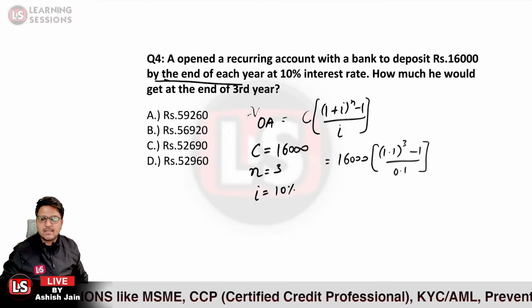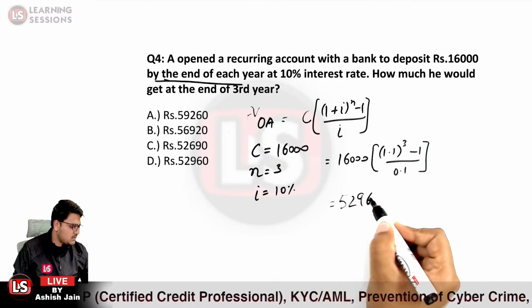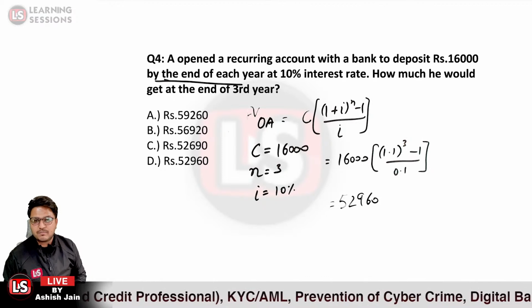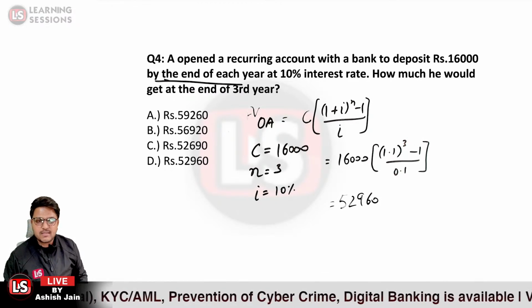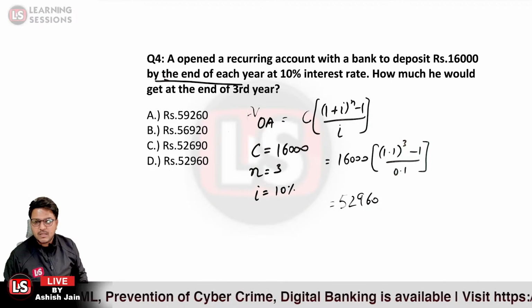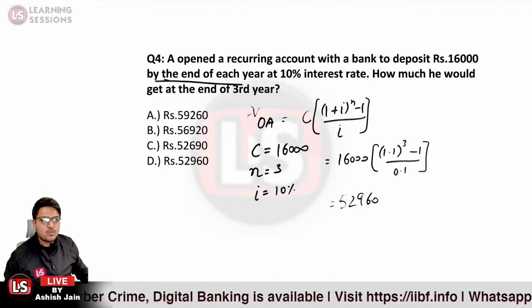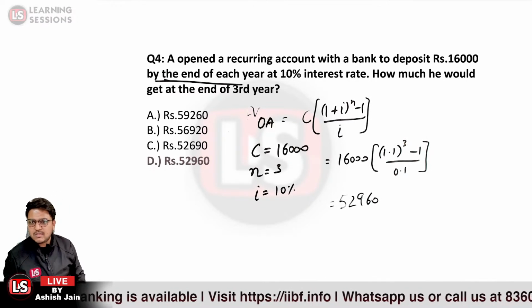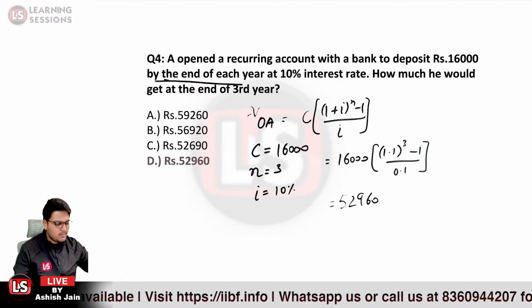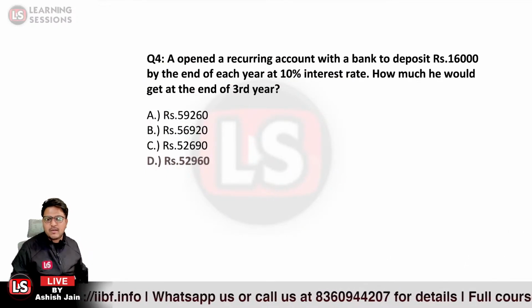52,960 is the right answer over here. So the answer is 52,960, that is option D. If I'm not wrong, 52,960 comes out to be the right answer. Yes, option D is the right answer over here. And do not make any calculation mistakes, because even if we know the concept and do it wrong, that would basically give us 0 marks. So option D is the right answer.